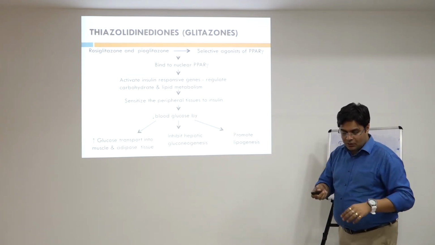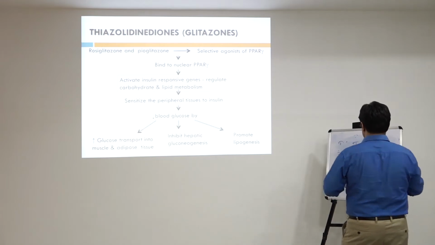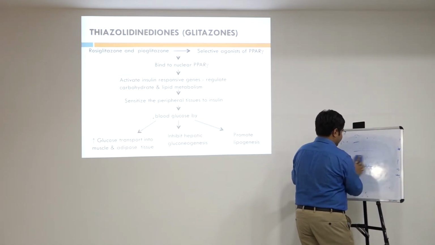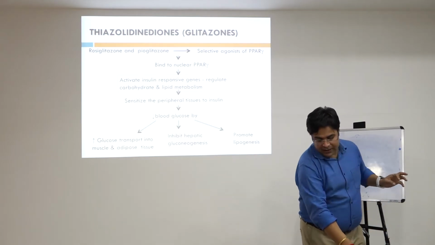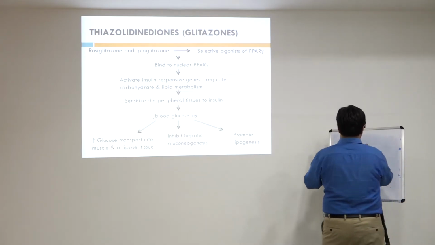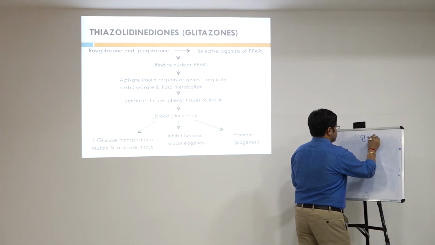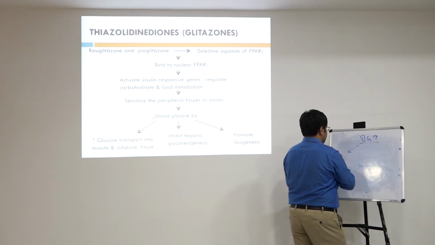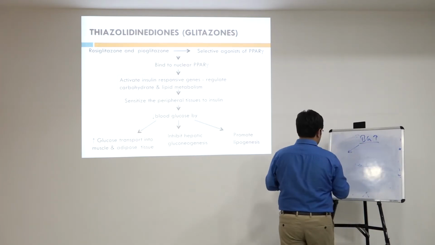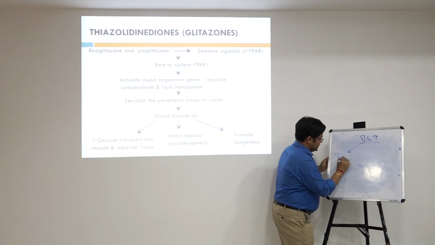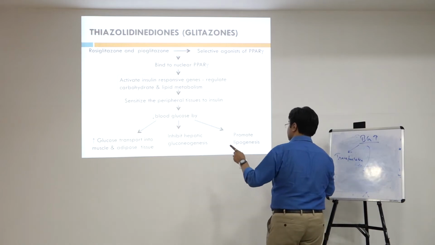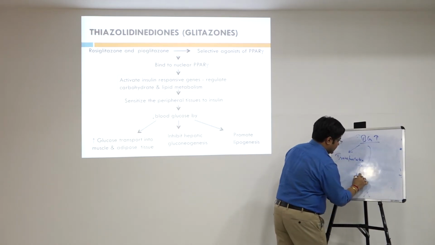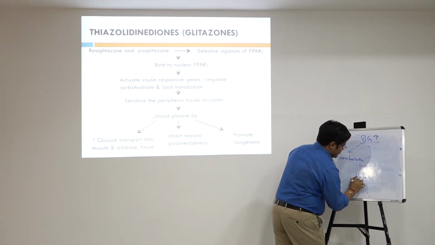And how has that been caused? It is being caused by three mechanisms. The first mechanism I would like to mention here is that blood glucose level gets altered by glucose transport. Second is that it inhibits hepatic gluconeogenesis.